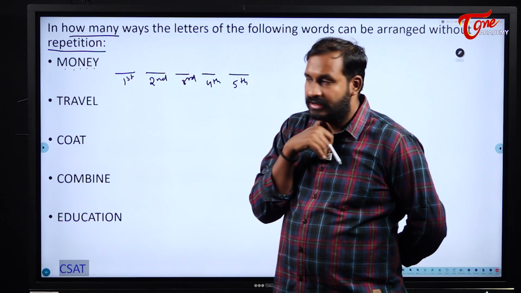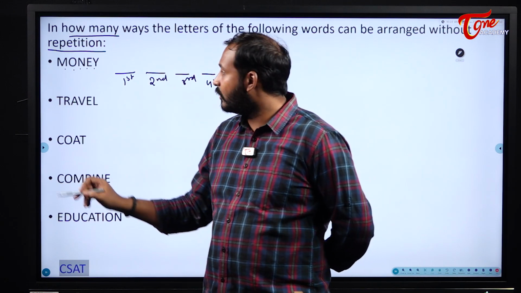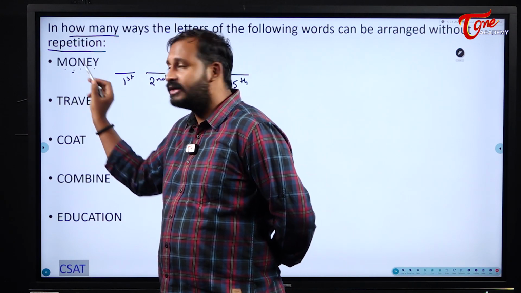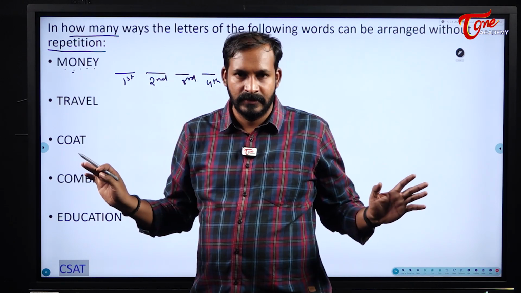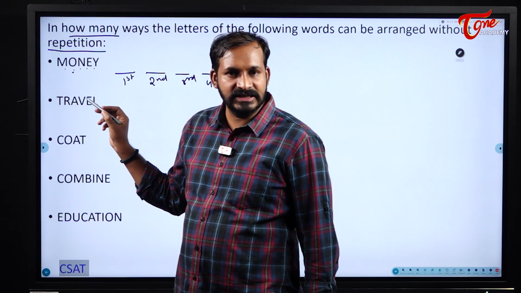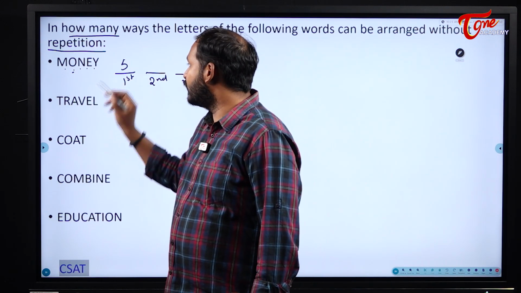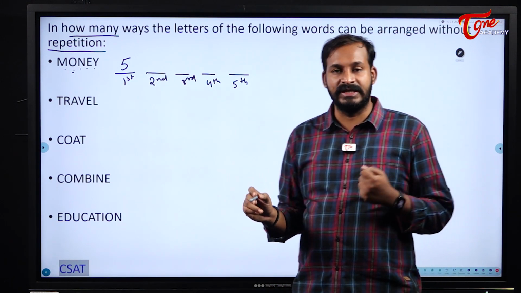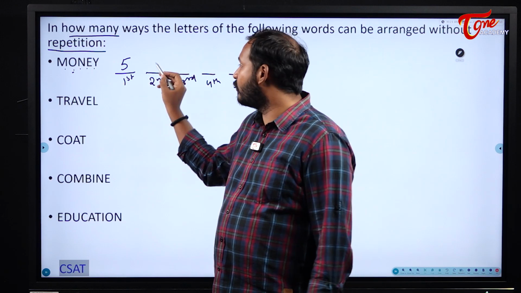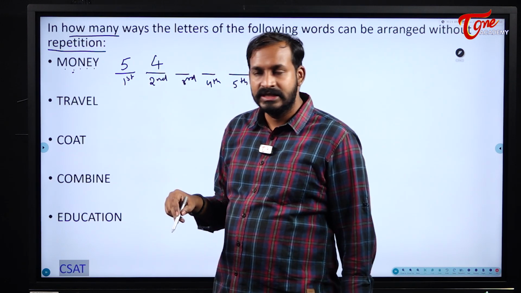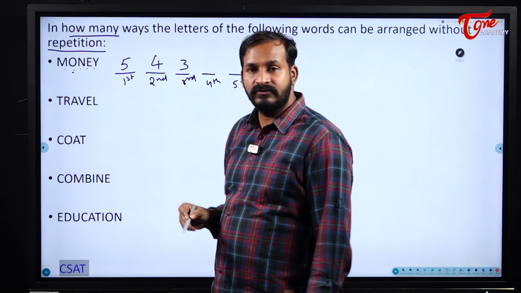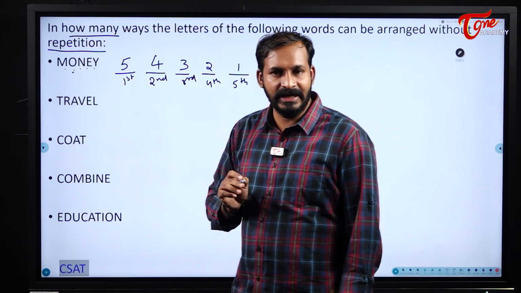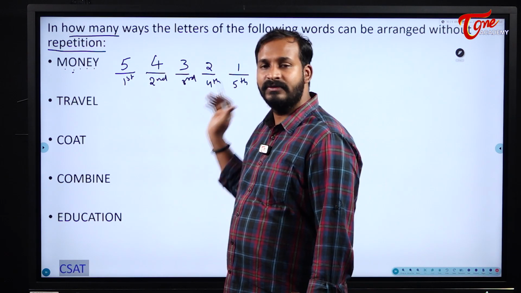Now see here, for the first position, out of these 5 letters, all the letters are different. Is any letter repeated? No letter is repeated, so no problem. For the first position, how many chances do I have? I can place any of the 5 available letters: among M, O, N, E, Y, I can place any one of them. Next, for the second position, I will have 4 chances. For the third position, 3 chances, then 2 and 1. Why? Because slowly it will be in a decremental order, since each place will be occupied.